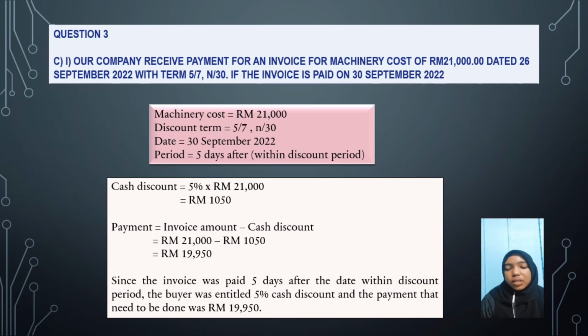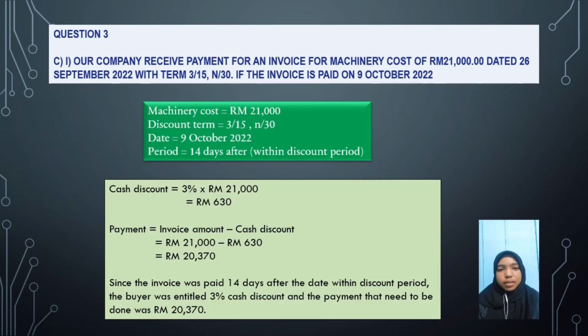The cash discount equals 5% times 21,000 ringgit Malaysia, and we get 1,050 ringgit. For payment, invoice amount minus cash discount equals 21,000 ringgit Malaysia minus 1,050 ringgit, and we get 19,950 ringgit Malaysia. Since the invoice was paid 5 days after the date, within the discount period, the buyer was entitled to 5% cash discount, and the payment that needs to be made is 19,950 ringgit Malaysia. Next is C2.